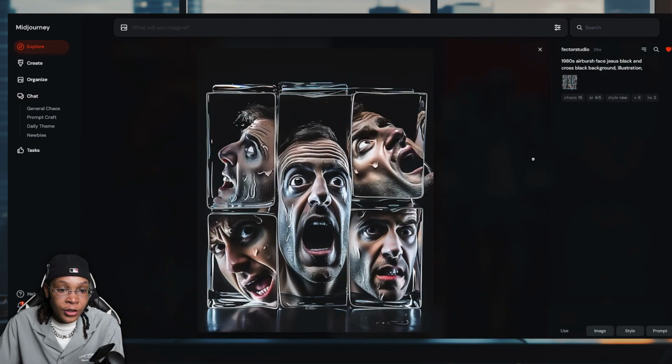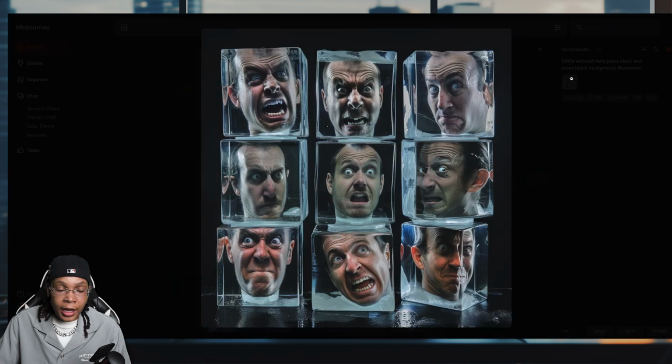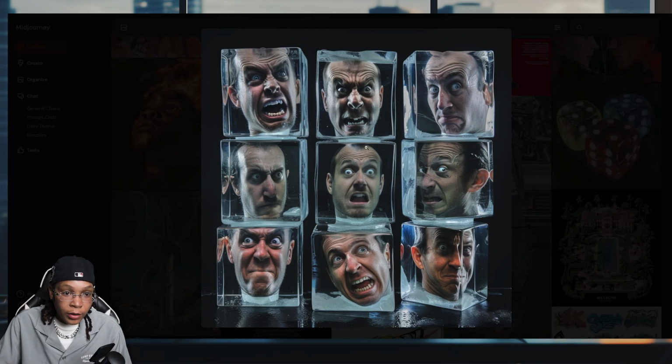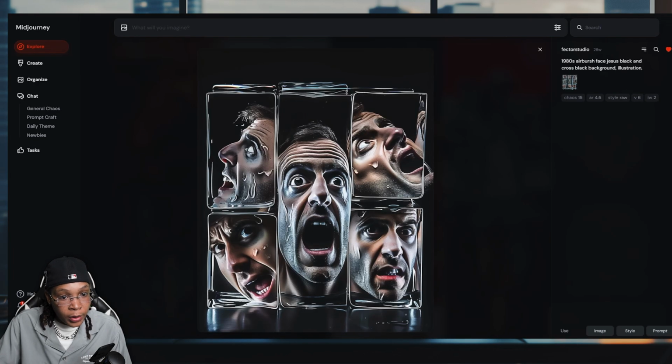So anyways, I found this picture of some ice cubes. It looks like it just says airbrush Jesus black and cross black background illustration. And this is the idea that they used to base it on top of that. Now this is cool. They have people's heads in here. This is pretty fire. I like how it looks with the people's heads in the ice cubes too. So I want to use this as an idea, right?